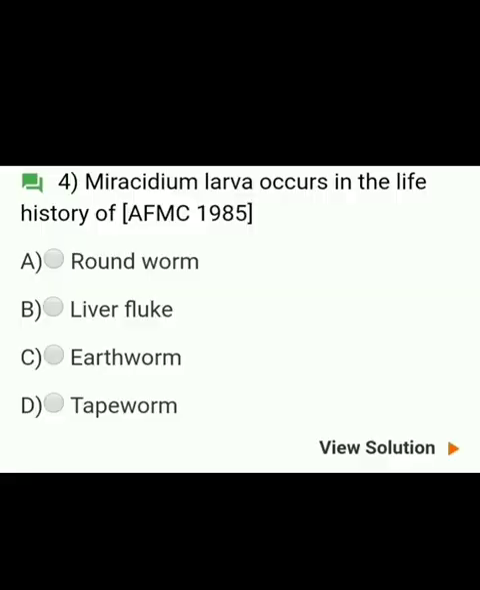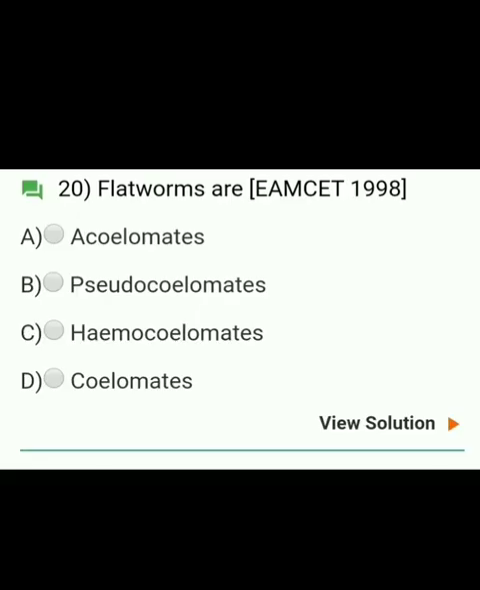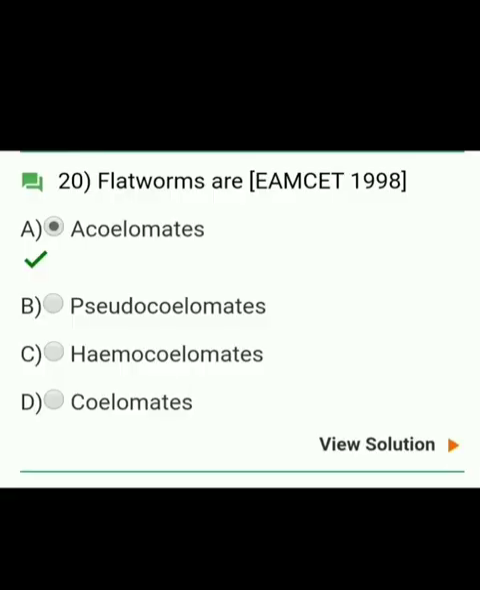Next question here you can see is: Miracidium larva occurs in the life history of A. Roundworm, B. Liver fluke, C. Earthworm, D. Tapeworm. You already know the answer. The answer is B. Liver fluke. Flatworms are, options are A. Coelomate, B. Pseudocoelomate, C. Hemocoelomate, or D. Coelomates. You already know the answer. I have already told you in this very lecture itself. The answer is A. Coelomate.